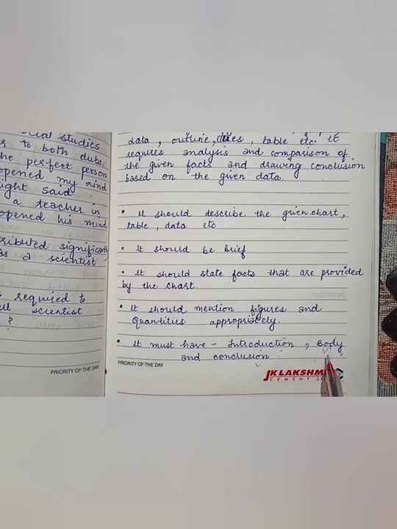Next, the most important part of the paragraph is the body. It contains all the details of the chart, of the graph, of the clues. It includes all the information because it's a very important part. You can break it into 2-3 paragraphs depending on the information that you are writing. You can organize information, comparing, contrasting, then mentioning the quantities. So you will do it all in the body part.